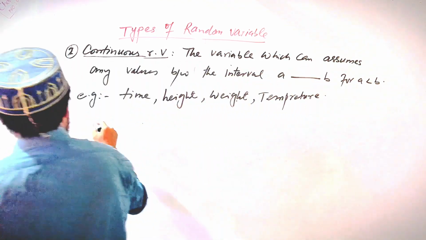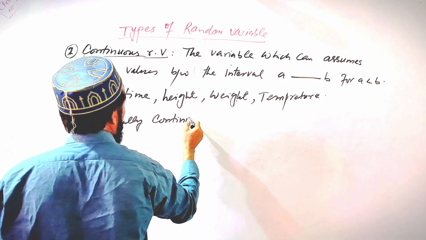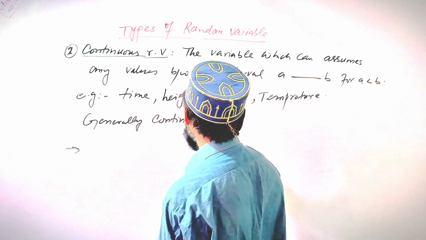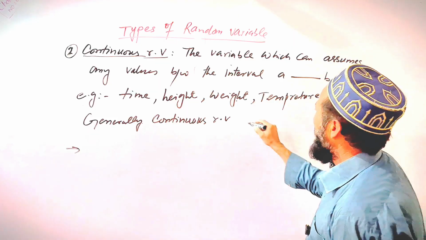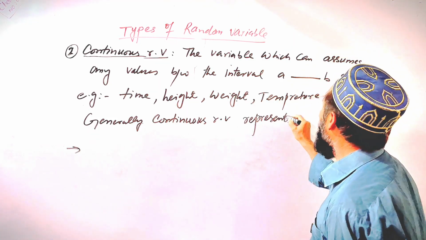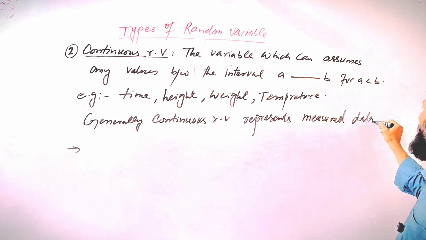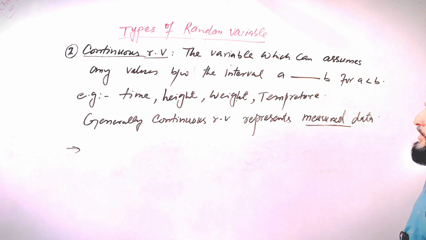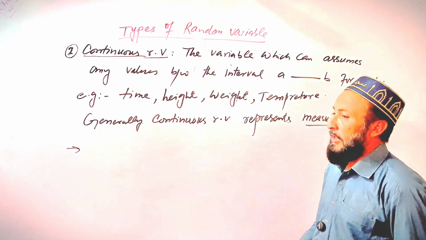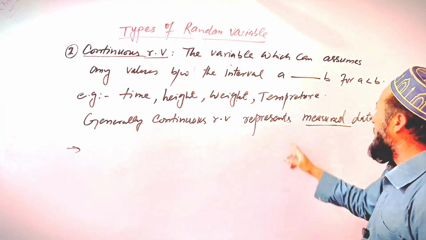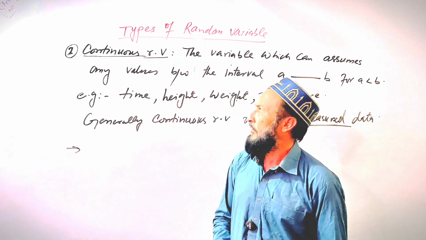Generally a continuous random variable represents measured data. This is the main difference: a discrete random variable generally represents countable data, and a continuous random variable represents measured data. So these are the differences between continuous and discrete random variables.